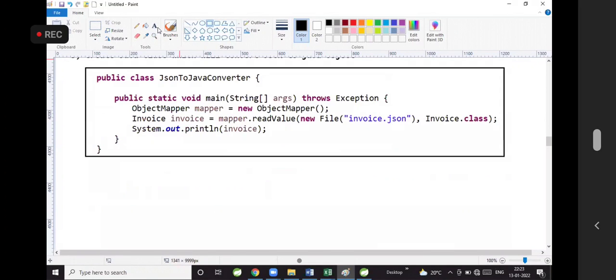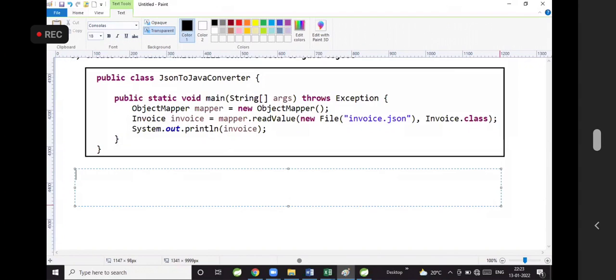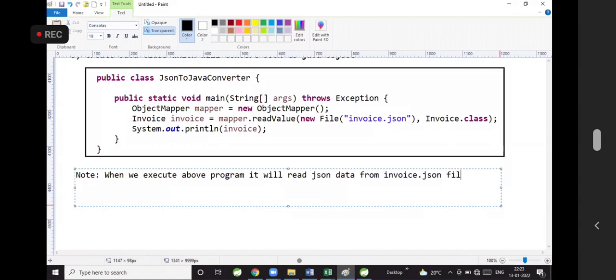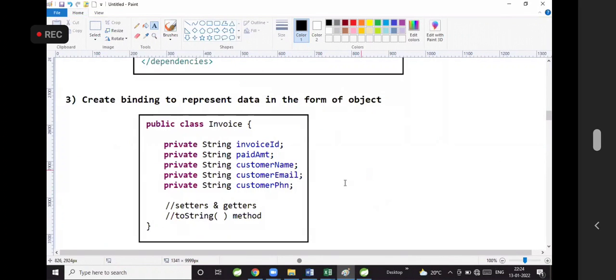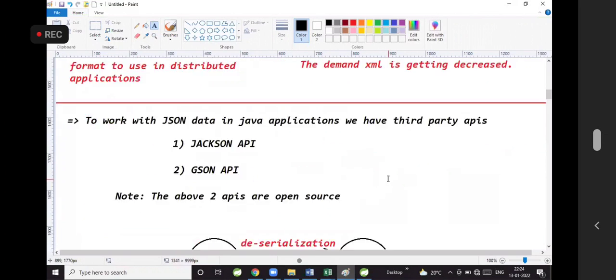When we execute the above program, it will read JSON data from the invoice.json file and it will convert into an invoice class object. I hope I have given the notes very clearly to work with Jackson API.